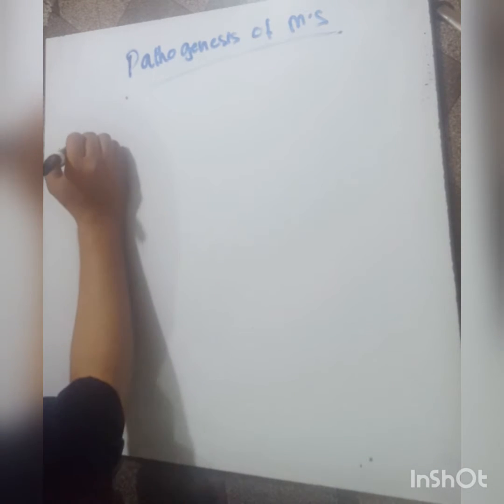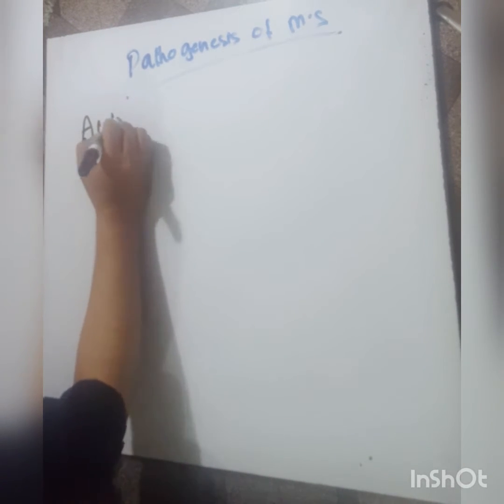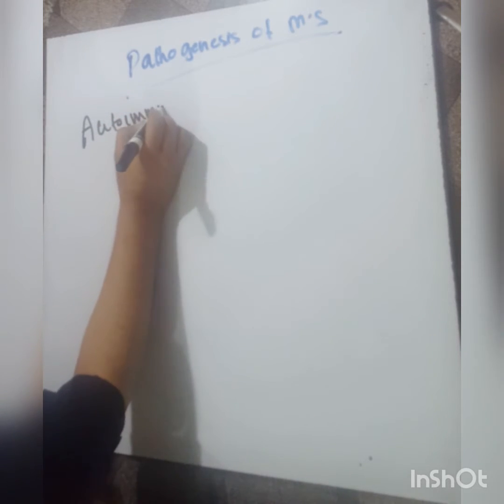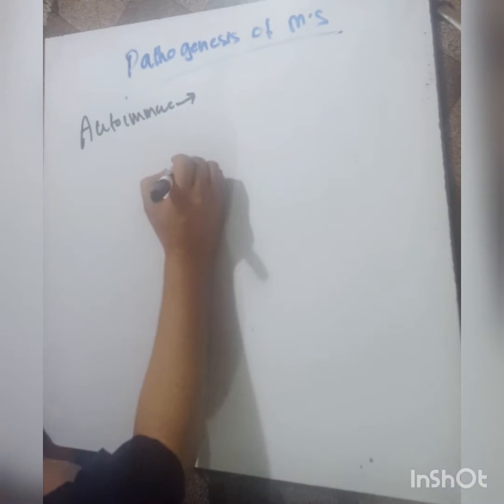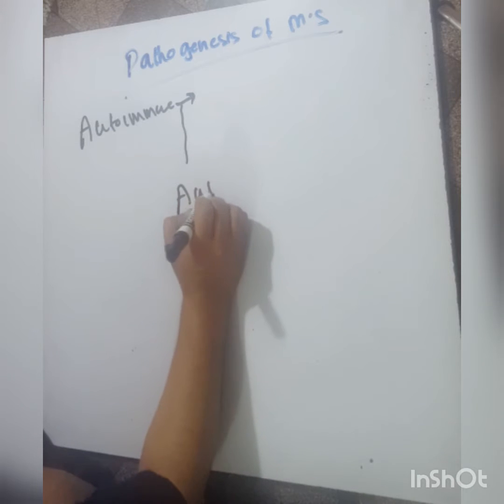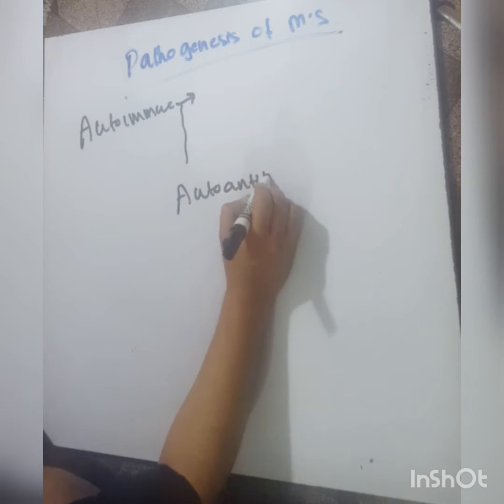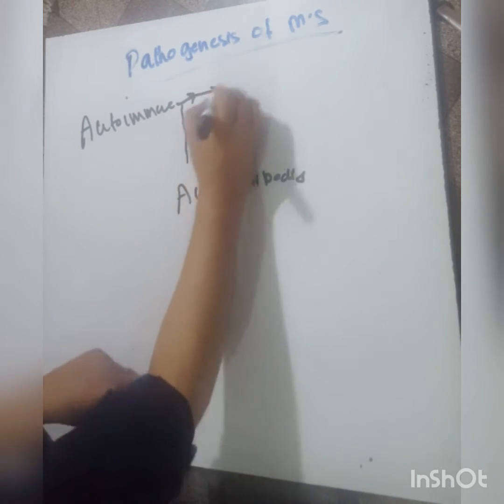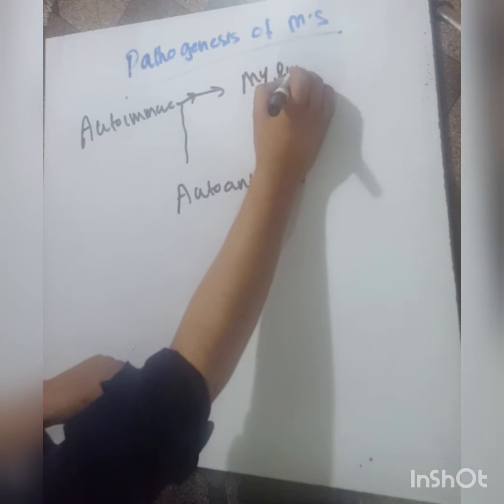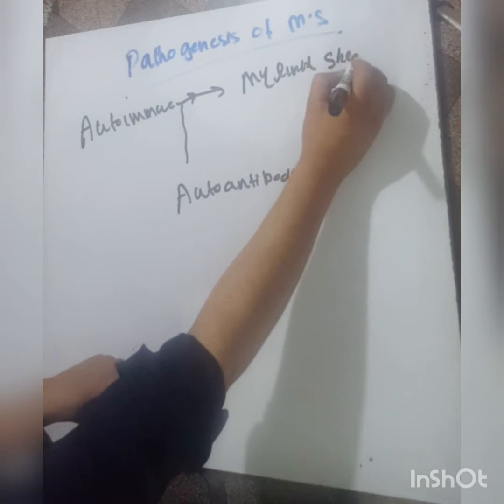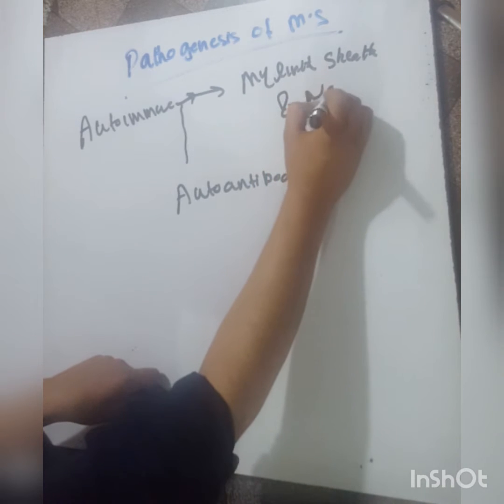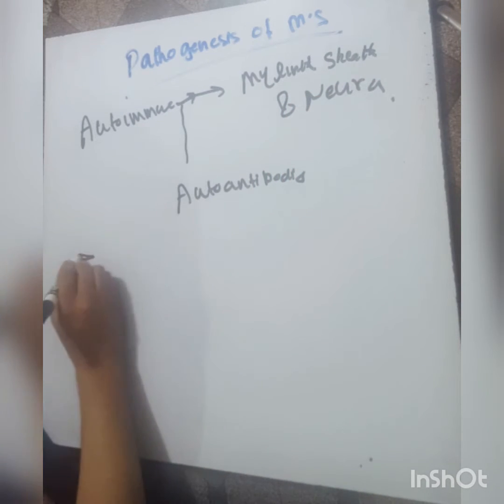Now we will discuss the pathogenesis of multiple sclerosis. Multiple sclerosis is an autoimmune disease. It is a disease of the immune system in which autoantibodies are formed against the myelin sheath of the neuron, and demyelination of the neuron occurs.